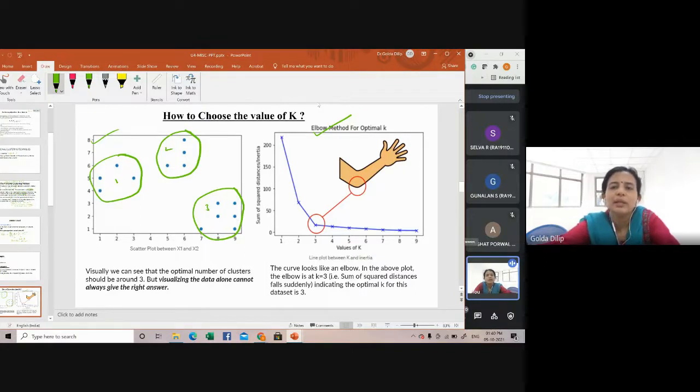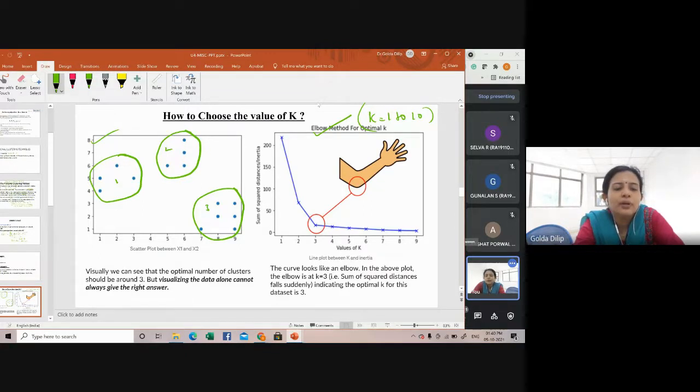So one particular method used to choose the value of K is your elbow method. In this method, you run the k-means clustering technique for a range of values of k, let's say k equal to 1 to 10. The k-means clustering algorithm will be run for k equal to 1 to 10, and then you calculate what is known as your SSE, sum of squared distance error.